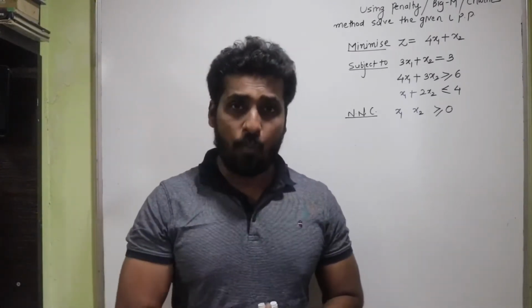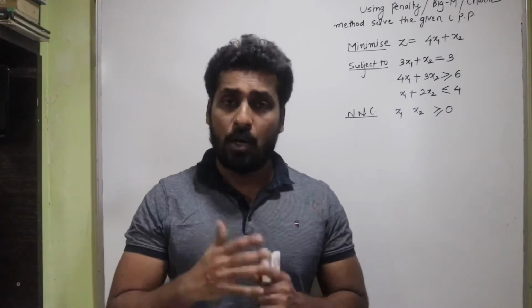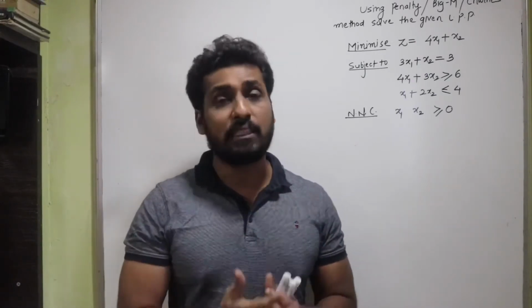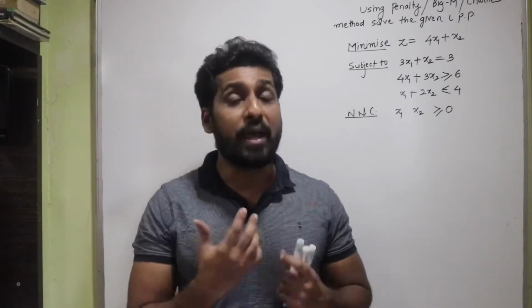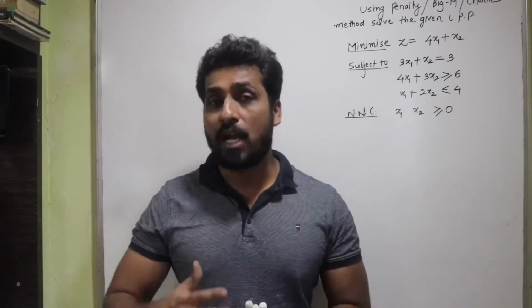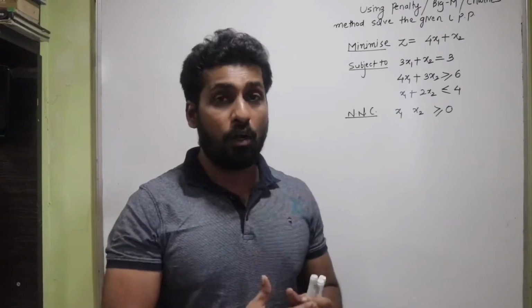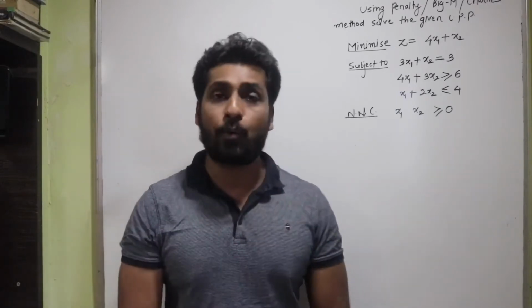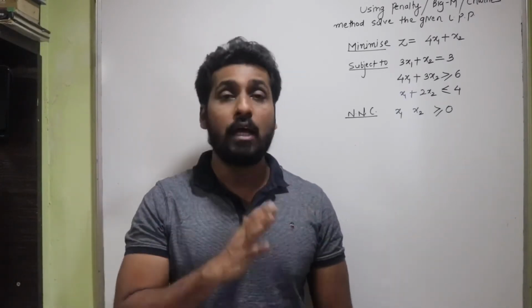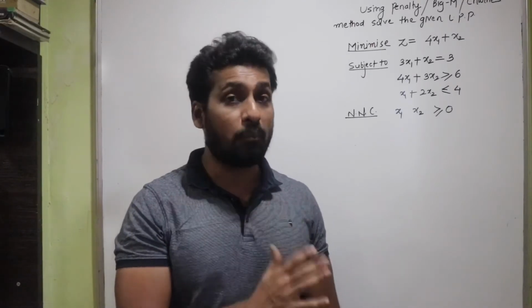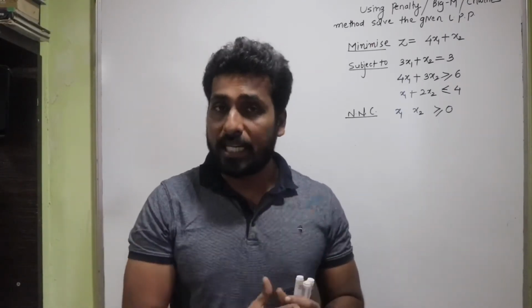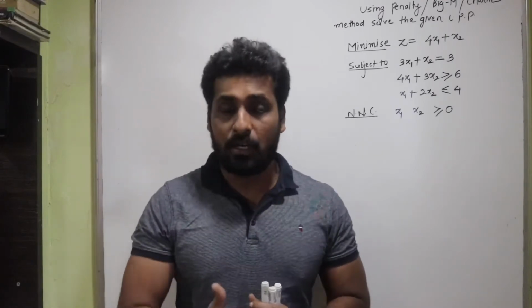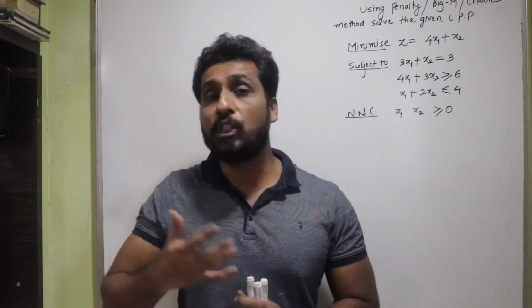Now this drawback has been overcome by a mathematician whose name is Abraham Charnes. He developed a method called the penalty method, or the Big M method, for solving linear programming problems which have greater than or equal to type of constraints. That means the limitation of the simplex method has been overcome by the Charnes method.